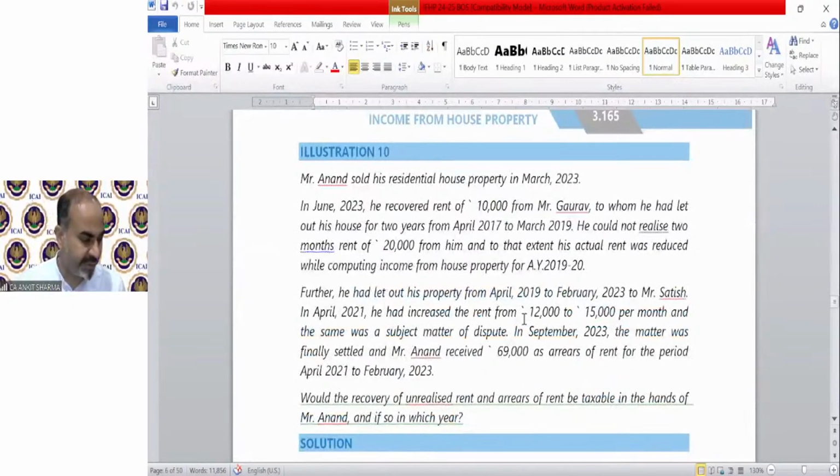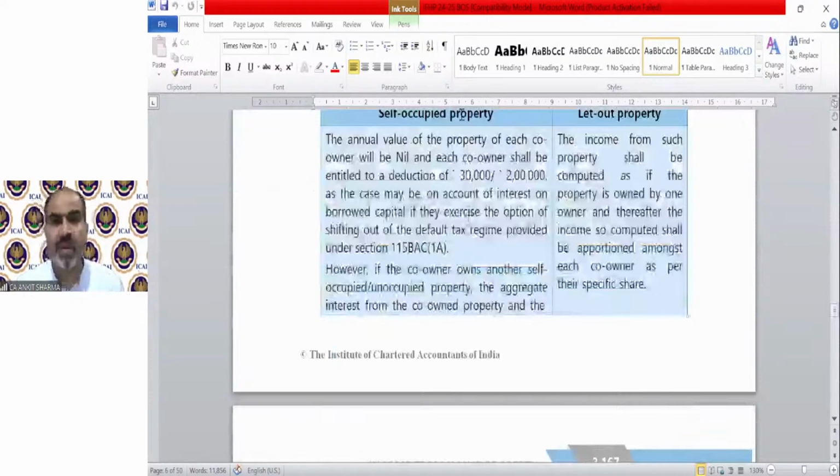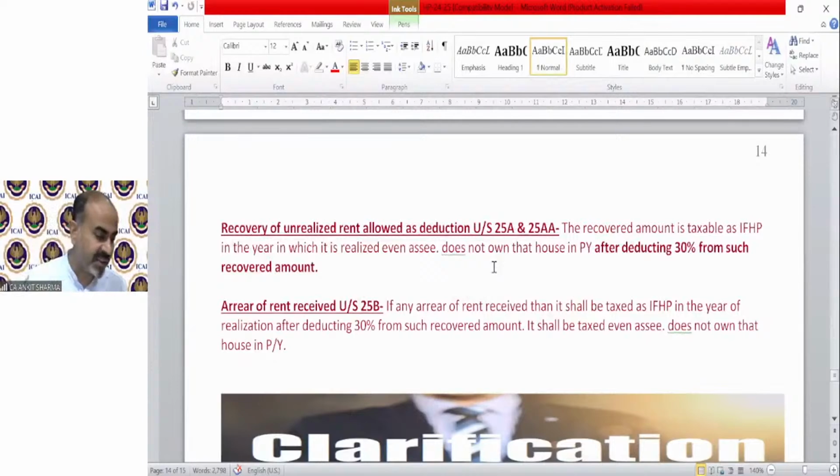Illustration number 10. Okay, this is regarding unrealized rent and arrear of rent. We are yet to discuss this provision, so we are skipping this question. It's very simple, a single question. Moving on to our notes. There is some provision, some clarification that has been left. After completing these provisions, we will move on to our test your knowledge questions.